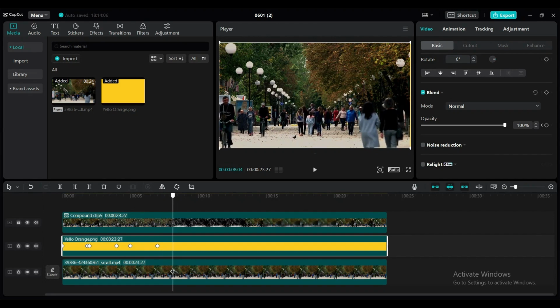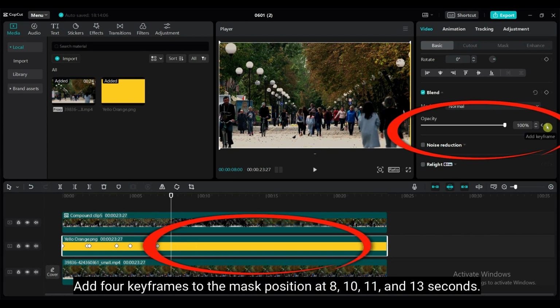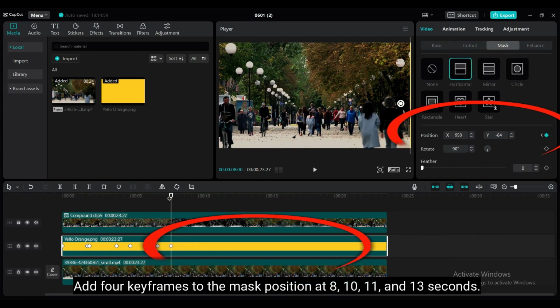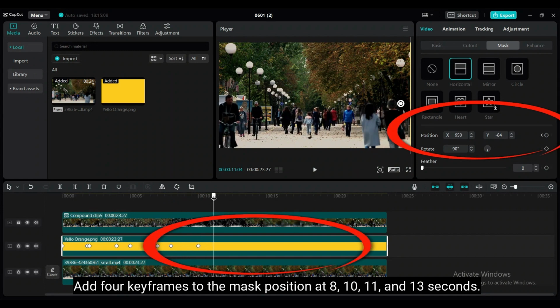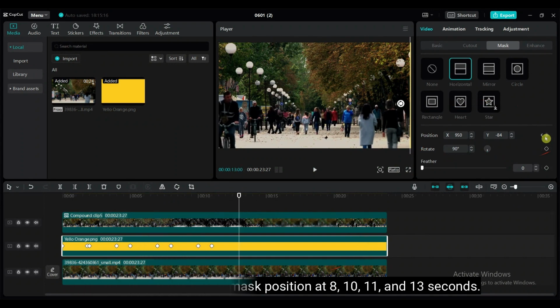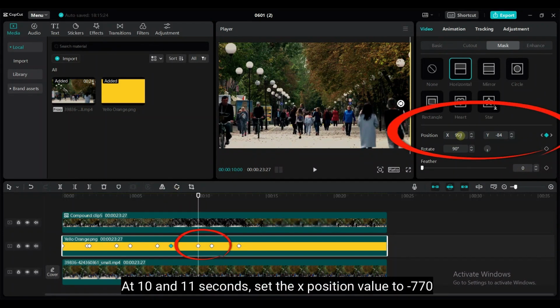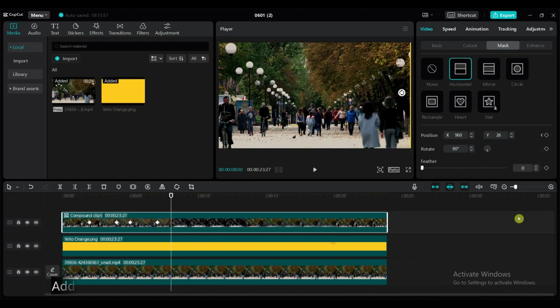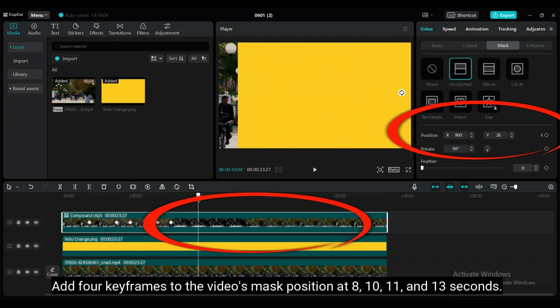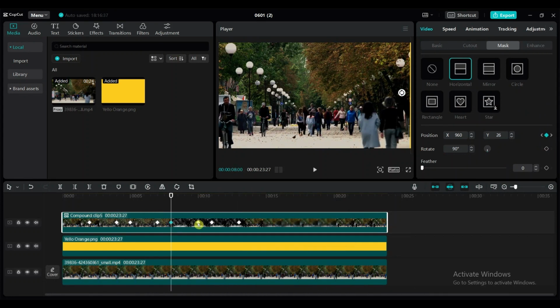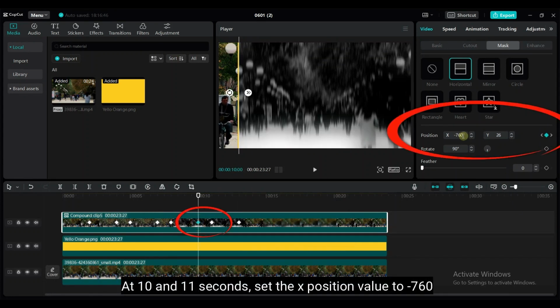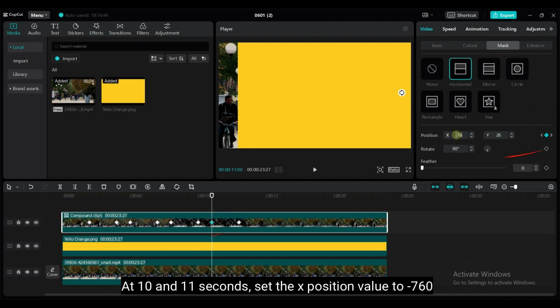Now I will apply the same task again starting from 8 seconds. Add 4 keyframes to the mask position at 8, 10, 11 and 13 seconds. At 10 and 11 seconds, set the X position value to -770. Add 4 keyframes to the video's mask position at 8, 10, 11 and 13 seconds. At 10 and 11 seconds, set the X position value to -760.